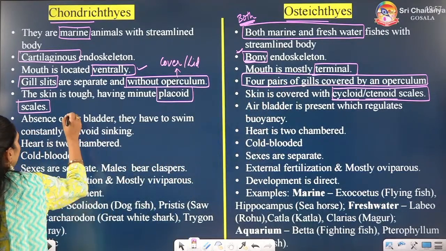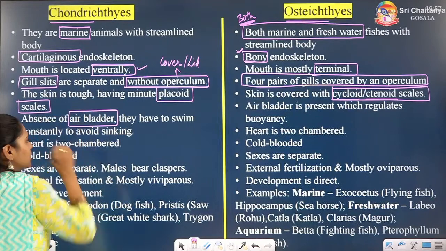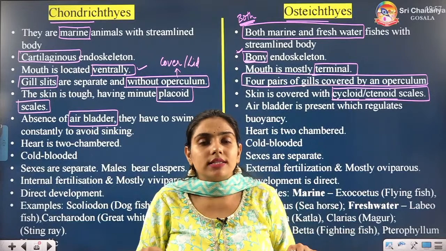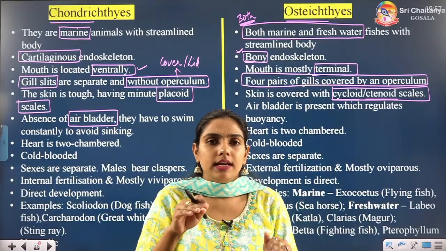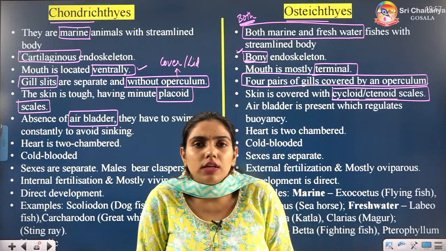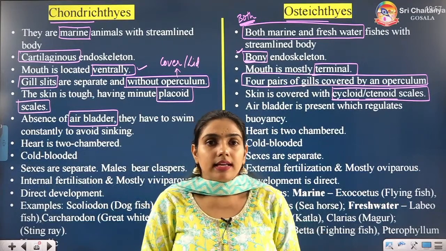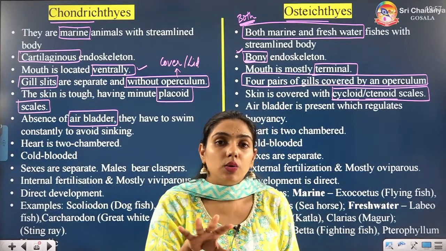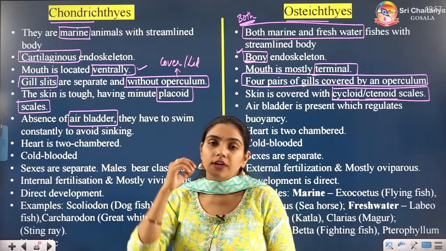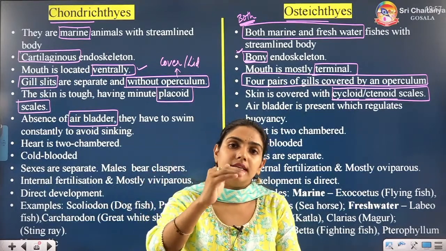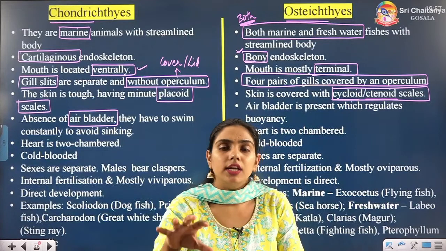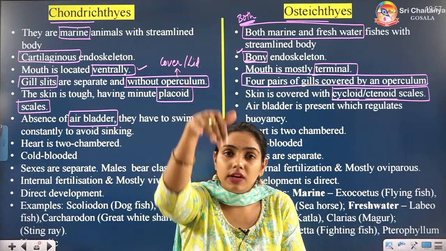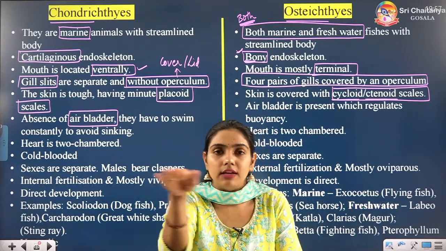Now, fishes have air bladder. But those fishes which do not have air bladder, they have to constantly swim. You will say, ma'am, they are present in water only, so they are swimming only. No. They can sink. You will say, ma'am, they are already sunk into the water, na? No, beta. I want to say that if they want to be present at a certain level continuously for a specific period of time, if they have air bladder, they will not go down from that level.